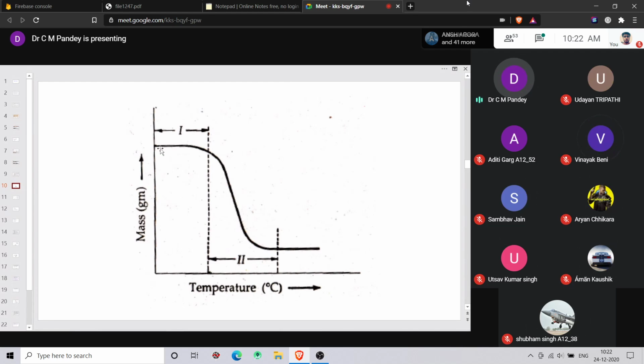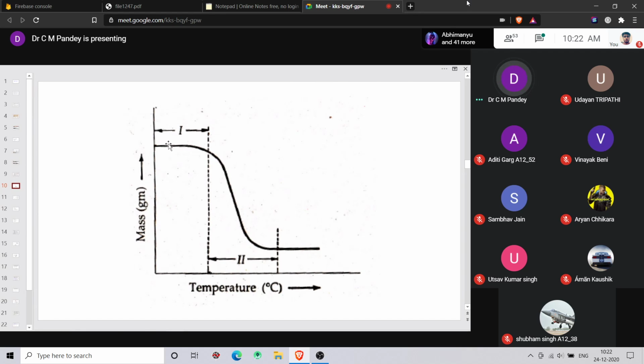Now on the curve, you will see that there are two regions. That is a straight region, the horizontal region. This is the first region. This is region first, that is a horizontal region, and this is the region second, that is a slanting downward portion of the curve. That is region second. So in a TGA curve, there are generally two regions: the horizontal region, and the second, slanting downward portion.